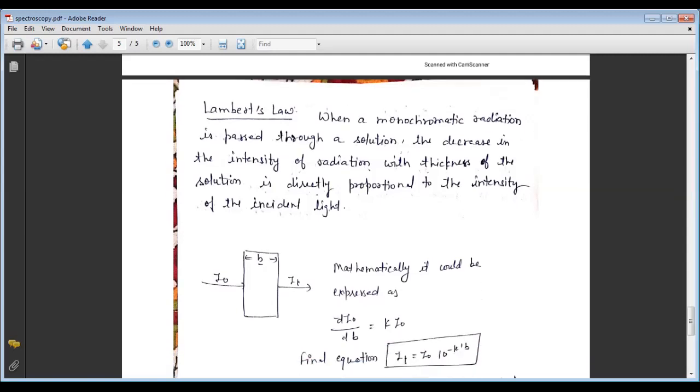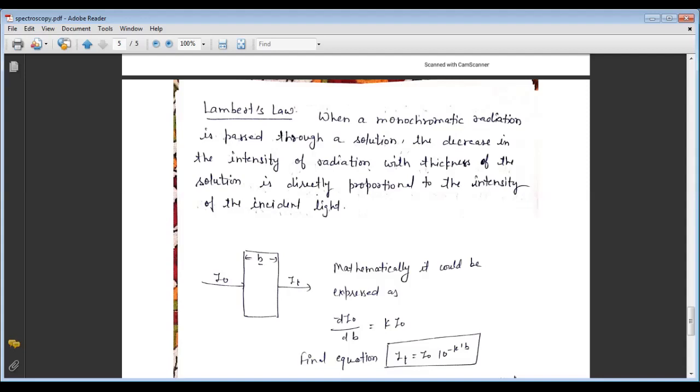So first, when light is passed through a system, it may be completely or partially transmitted, reflected, scattered or absorbed. Due to absorption, the intensity of the incident light diminishes as it travels through the medium, and the relation between the decrease in intensity and the distance traveled is given by Lambert's law or Beer's law.